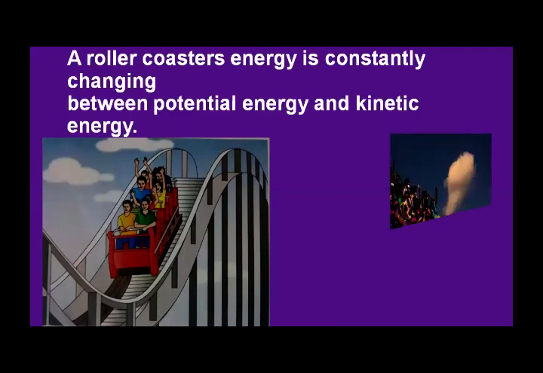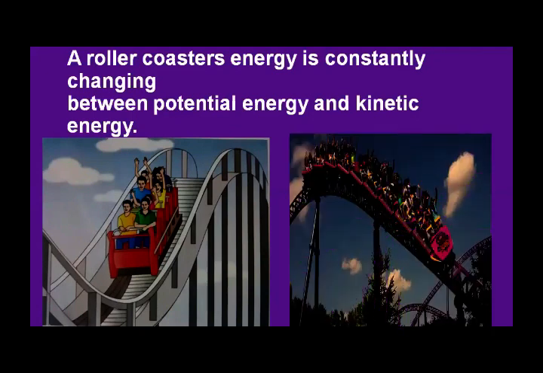Okay, there is the example of a roller coaster. The higher an object is, the more potential energy it has. As this roller coaster moves to the top of the hill, it gains potential energy because it is stopped there, so it stores energy. The higher the coaster rises, the more potential energy it has.